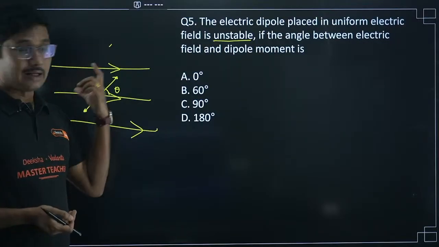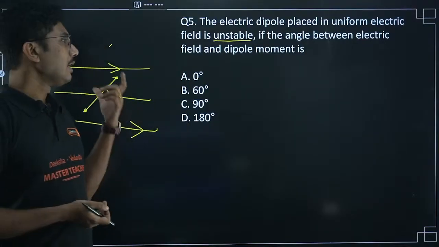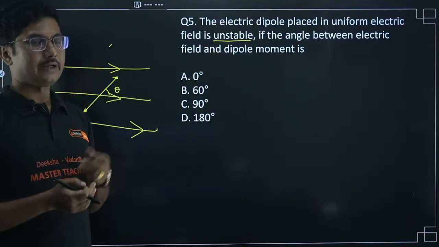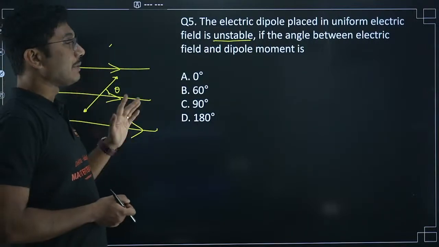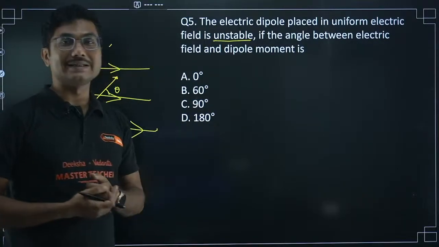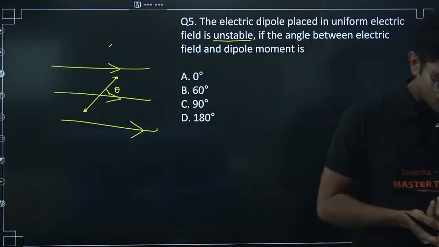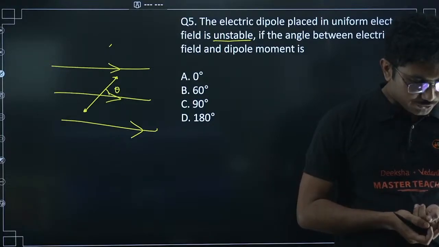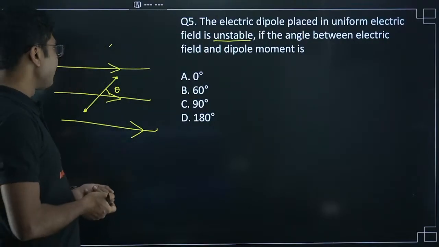In one of these cases it will be perfectly stable. Otherwise it will not be perfectly stable, but again it will not be unstable, it will be in a state of unstable equilibrium, but still in equilibrium condition. But if it says it's completely unstable, that means the angle can possibly be only one value. Let's see. Nagaraj is saying option A, Gayatri is saying option C. Let's see. Okay, I will give you a few more minutes.